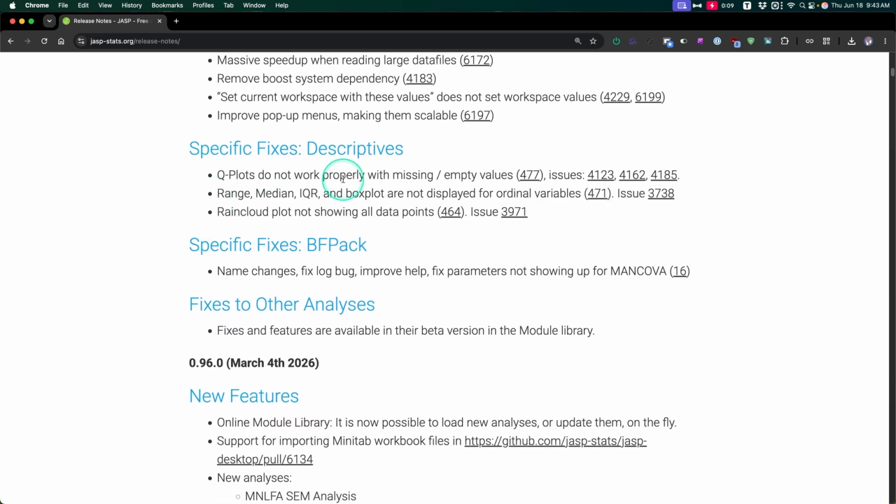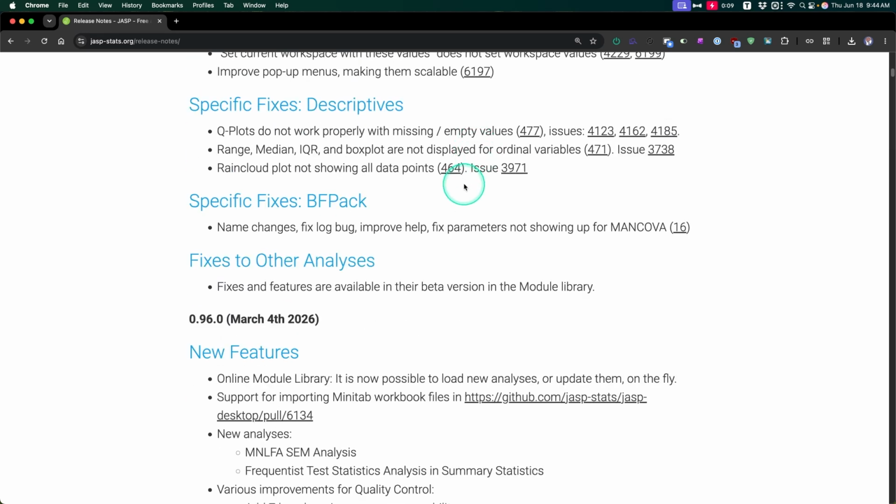Specific fixes to descriptives. Q-Q plots weren't working as they should. Range, median, and IQR box plots were not being displayed for ordinal variables, and then raincloud plots were not showing all data. I wouldn't put those in there. I wouldn't be too concerned about that personally, but I can see how others would. And then some specific other fixes to the BFpack, and then fixes and features are available in their beta version in the module library.